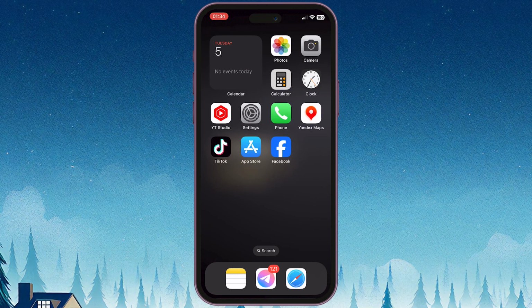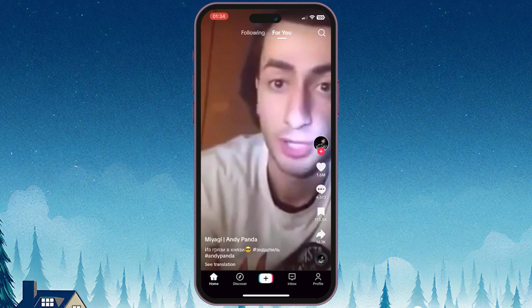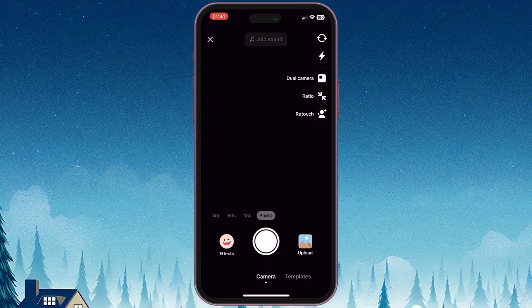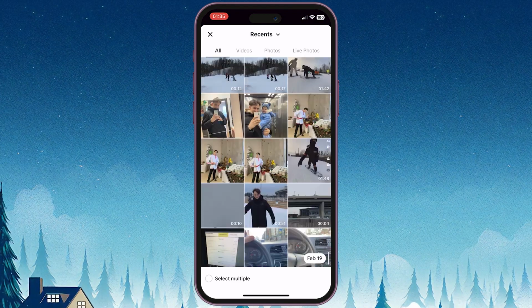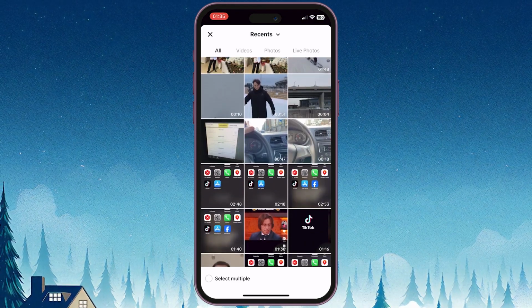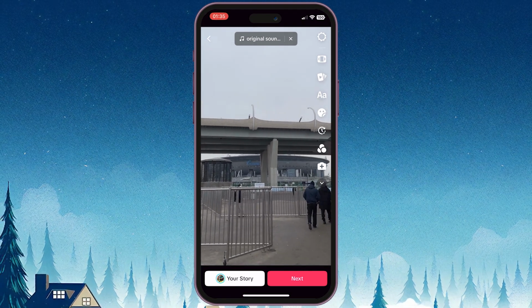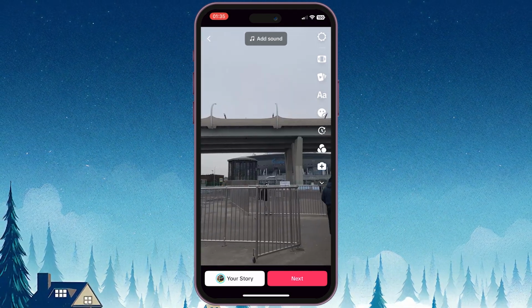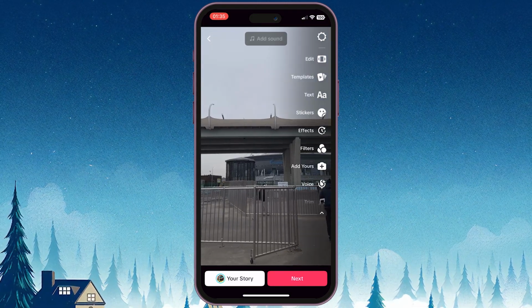Now let's get started. To begin, open the TikTok app, tap on the plus sign icon to start recording a short video or upload one from your camera roll. Once you've recorded or selected your video, tap on the check mark icon to proceed. On the next screen, tap on the Edit button located at the top right corner to edit your video.